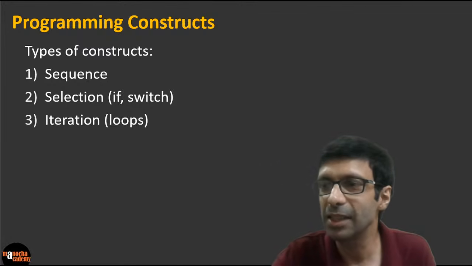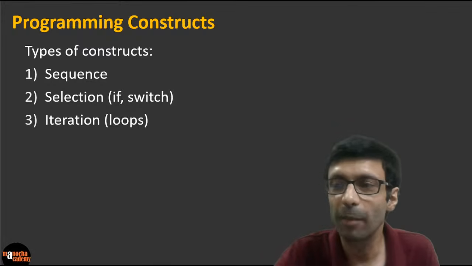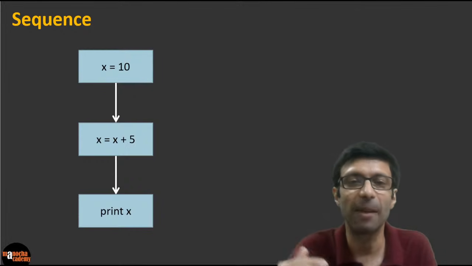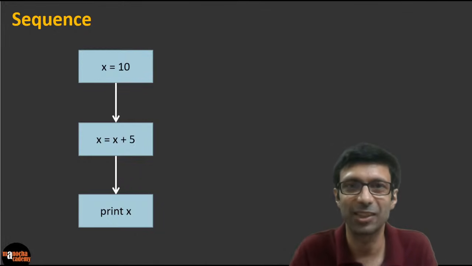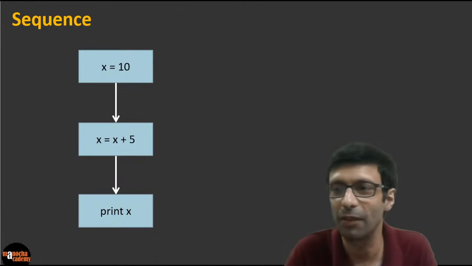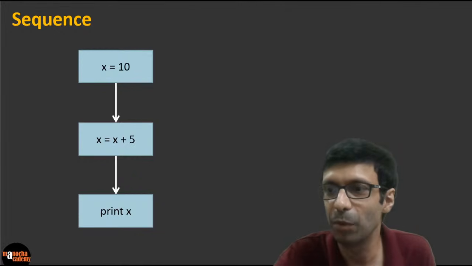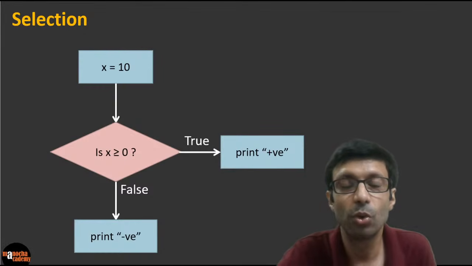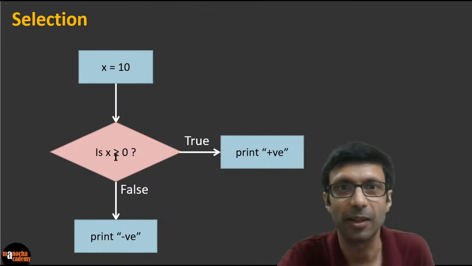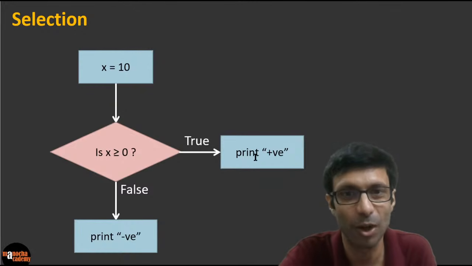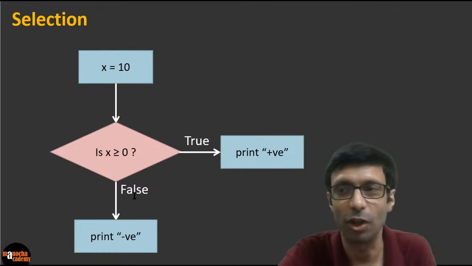So how do we visualize these things? So types of programming construct: sequence basically means in steps, like what we were doing till now. X is 10, x plus 5, print x. Okay. This is just written in simple terms, not Java. And then what is an example of selection? So in selection, you're checking a condition. If you see this diamond box here, it checks, is x greater than 0? If it's greater than 0, it prints positive. Otherwise, it prints negative, right? So it's a true false. So you can put things in if conditions, right?